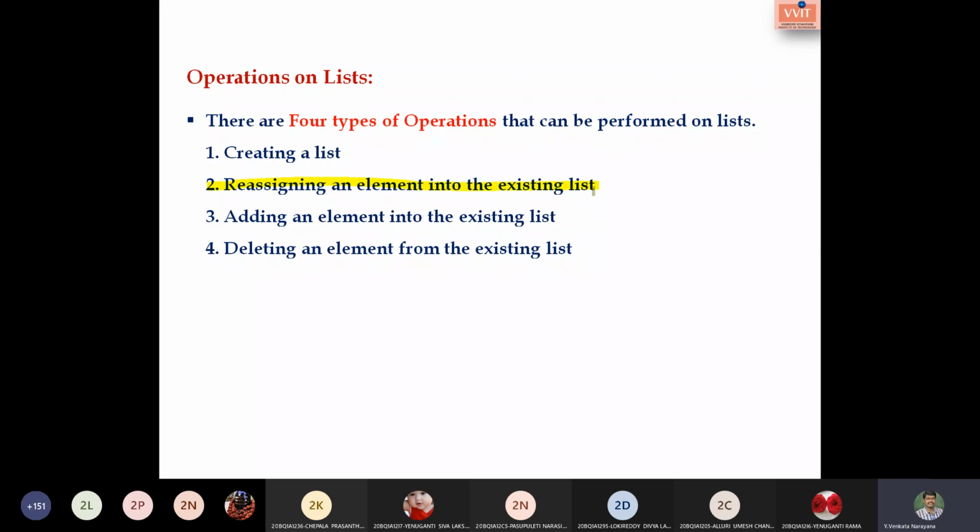So I think this is clear. Shall I move to the one by one explanation of the operations? Yes, sir.